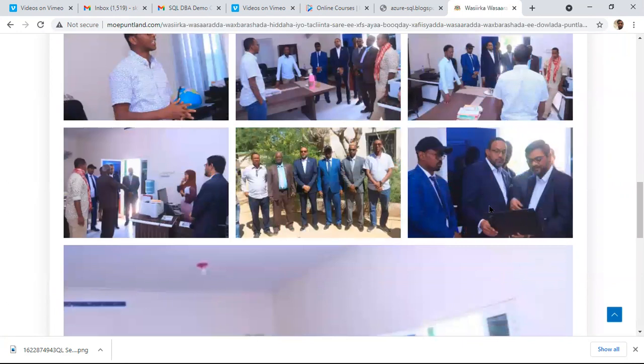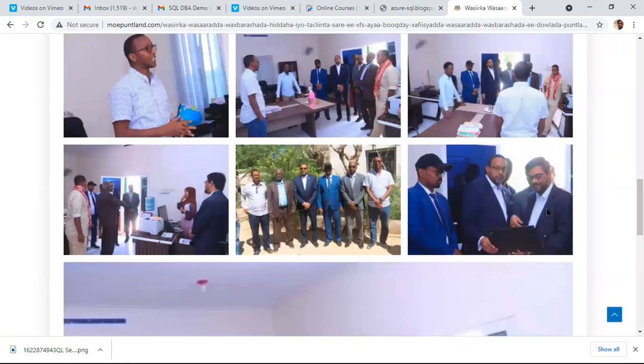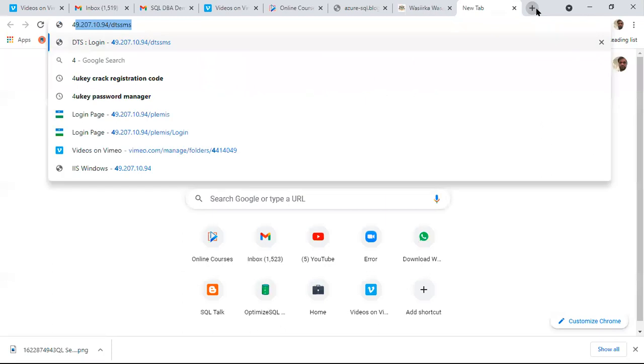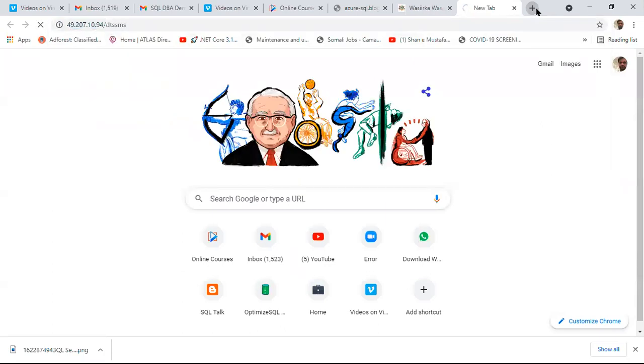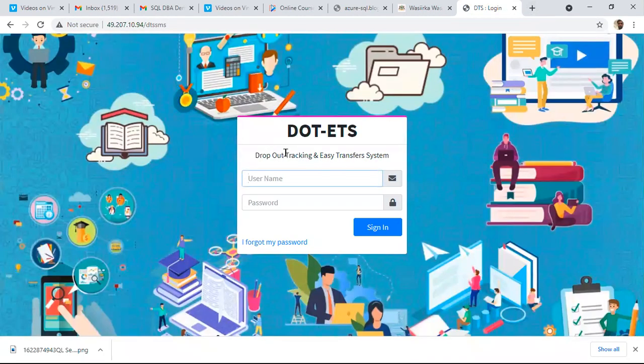This is me, presenting. We developed two applications for this client, with SQL Server 2017 at the backend. Previously we developed the Education Management Information System, EMIS. Recently we developed a dropout tracking and easy transfer system.